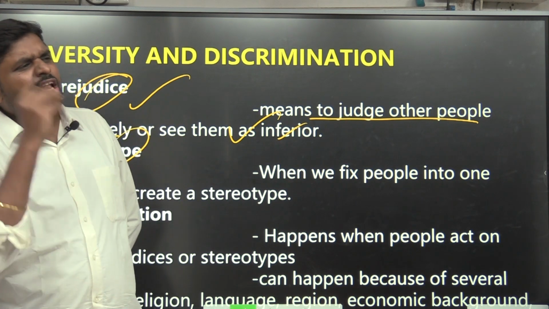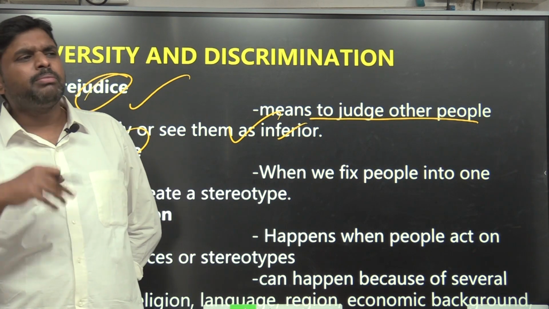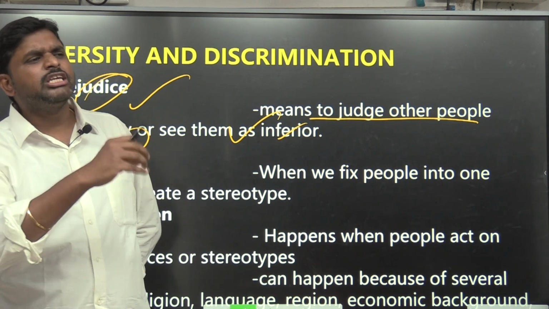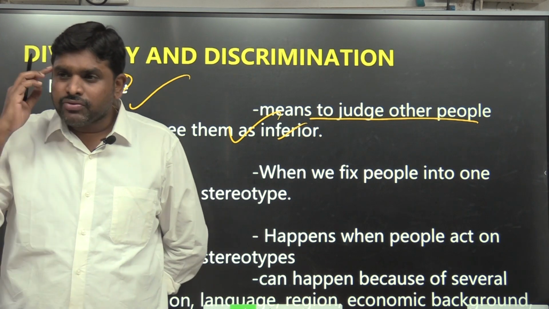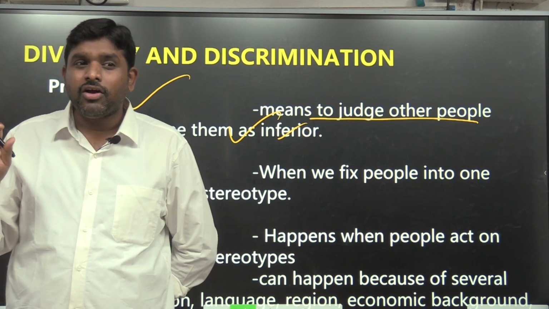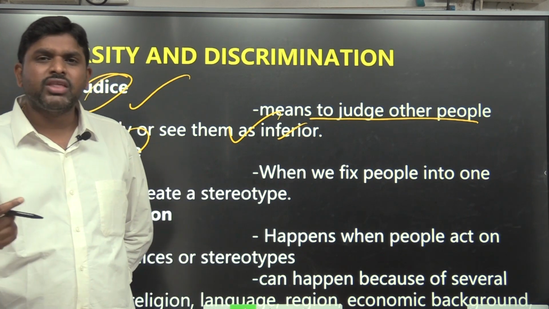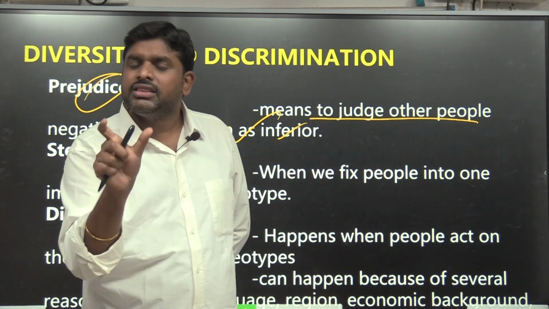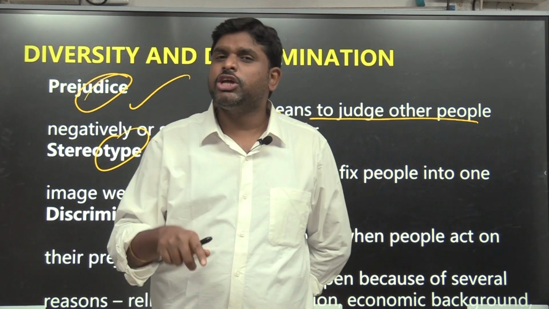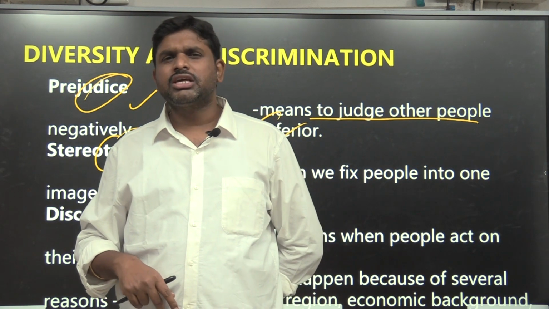Oh, village people will be like this only. We are urban people, village people will talk like this only. Village people are uncivilized. Whether that type of thing will be there in our mind or not, that is called a stereotype of thinking. If that is fixed in our mind, that concept is called a stereotype. If stereotype is present, it leads to discrimination or not.